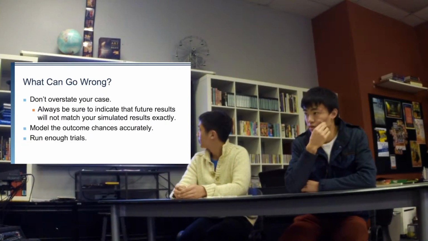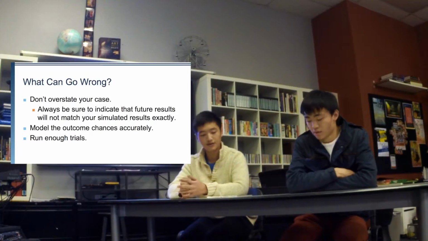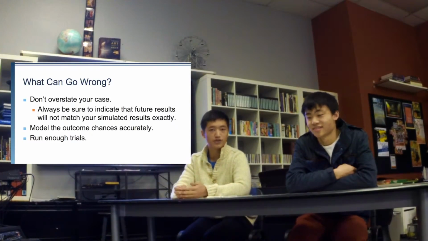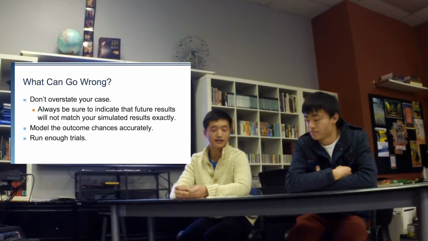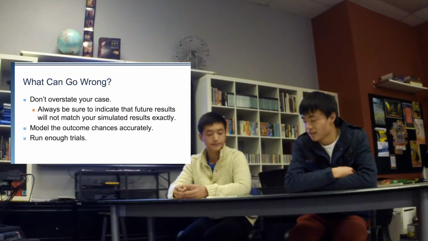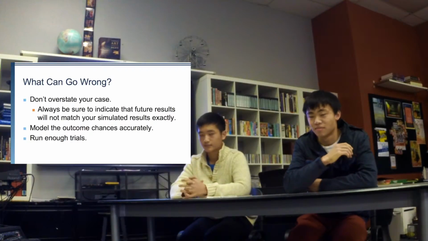So the first thing we cannot do is overstate our case, because we cannot truly be sure that our trial is exactly the same as yours.